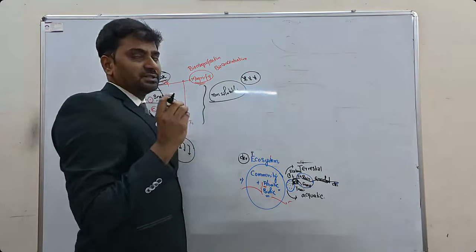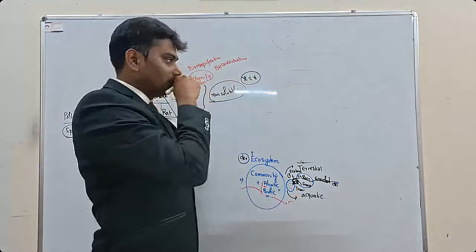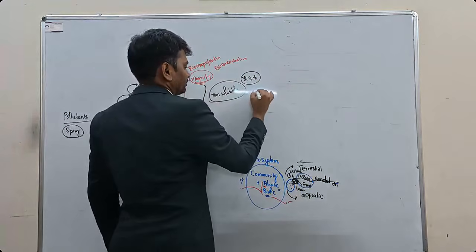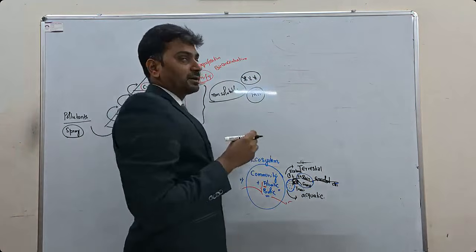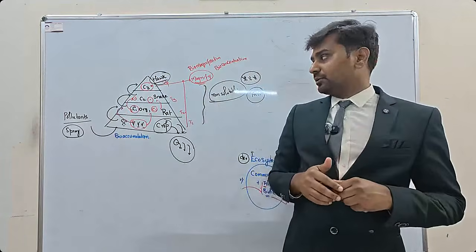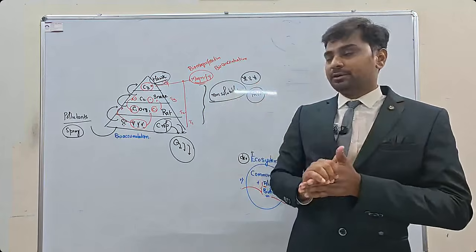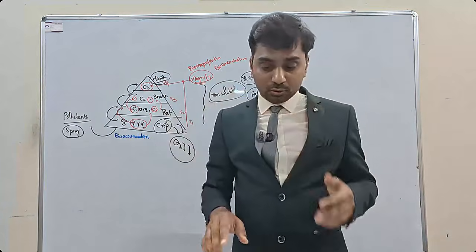As a result, when these pesticides enter the human body, they reside in the fatty acids, in the fat tissues, and they get magnified over a period of time. Since they are not soluble in water, they accumulate in the fats. So a non-soluble nature is also needed for this.